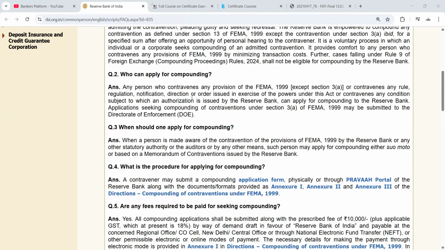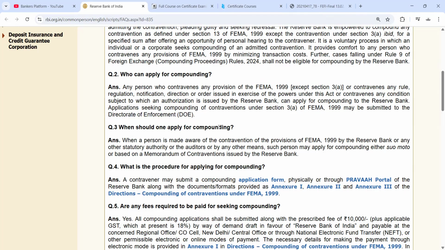So, who can apply for compounding? Any person who contravenes any provision of FEMA. If any person has not followed the FEMA guidelines, that person can apply for compounding. Here RBI is authorized, and they can do it for everything except Section 3A. Applications seeking compounding of contravention under Section 3A of FEMA have to be submitted to the DOE, Directorate of Enforcement.